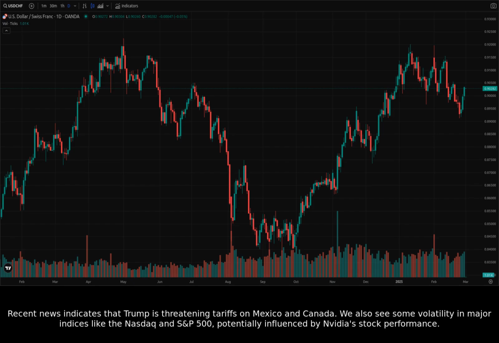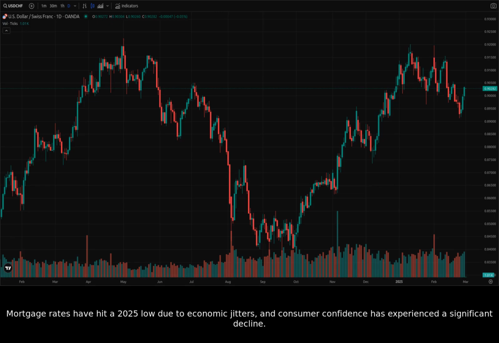Recent news indicates that Trump is threatening tariffs on Mexico and Canada. We also see some volatility in major indices like the Nasdaq and S&P 500, potentially influenced by Nvidia's stock performance. Mortgage rates have hit a 2025 low due to economic jitters, and consumer confidence has experienced a significant decline.